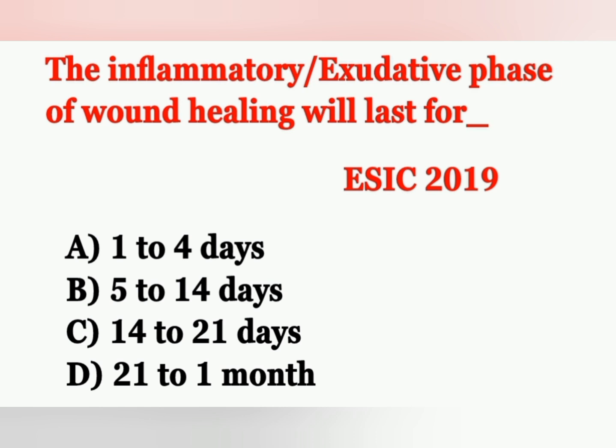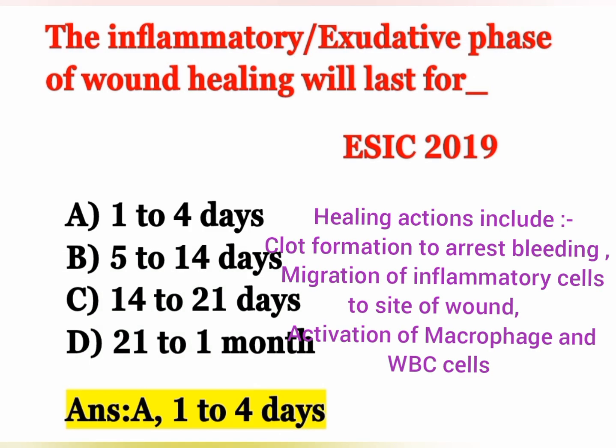And the next question: the inflammatory or exudative phase of wound healing will last for. Option A 1 to 4 days, option B 5 to 14 days, option C 14 to 21 days and option D 21 days to 1 month. So the correct answer is option A, 1 to 4 days. The inflammatory or exudative phase of wound healing lasts from the onset of the injury to day 4.